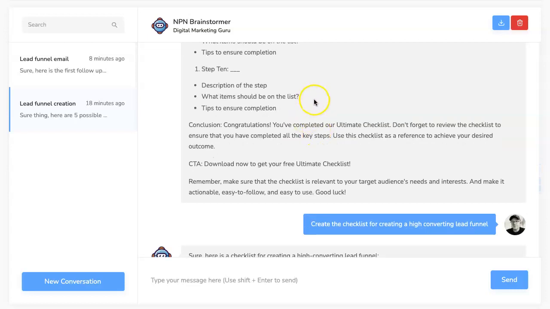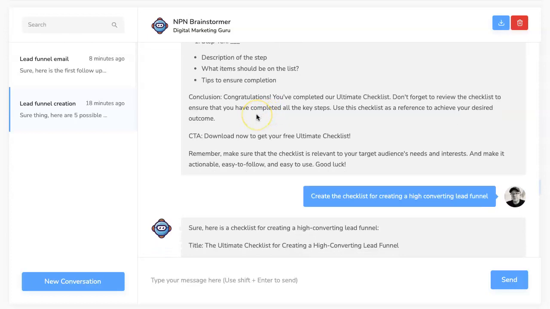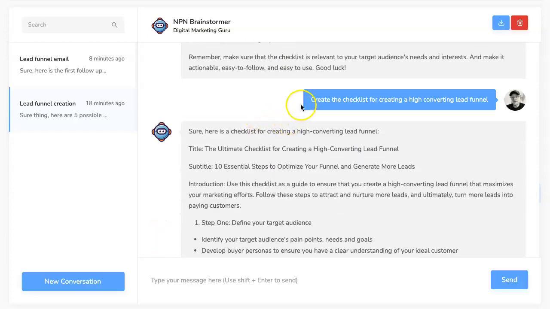Okay, so I've got my checklist format, which is great, but I want the content to actually go in the checklist. I want the checklist itself, right? So my next question was, create the checklist for creating a high converting lead funnel, right? So I said, well, convert me this checklist. And I wanted to teach people how to create a high converting lead funnel. Okay, that's what my checklist is going to be about, help people build a funnel.